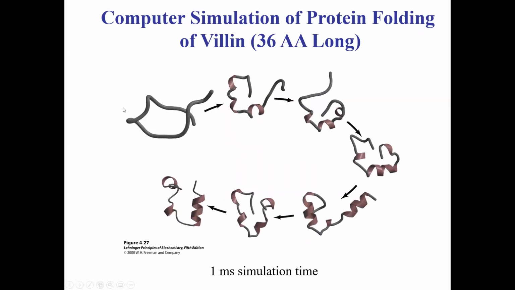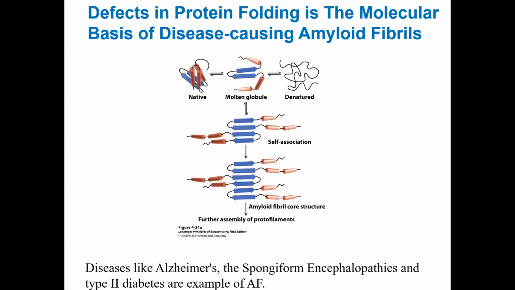You can actually use computer simulation. This is a protein called valine. It's a very small protein, 36 amino acids long. You can start out by building this protein in the computer. You can run simulation software and literally allow this protein to fold. And scientists have shown that it can take 1 millisecond of simulation time, which is months of computer time, but you can fold a completely random coil structure into a fold that actually exists in nature. Okay. And so that's pretty cool. You can do computer simulations these days.